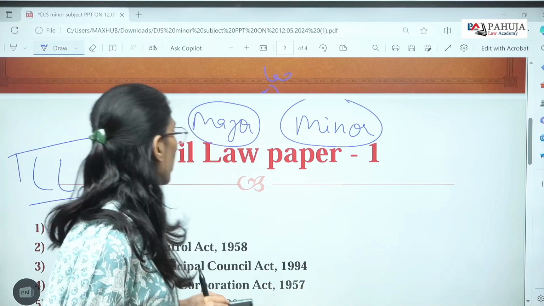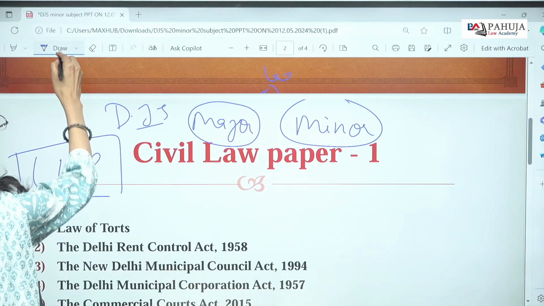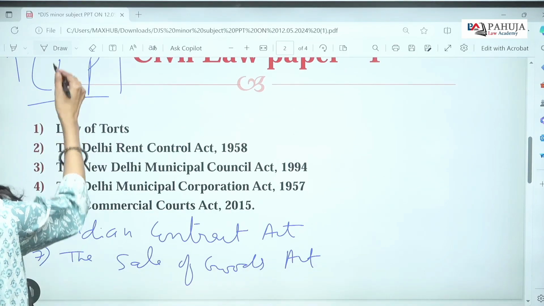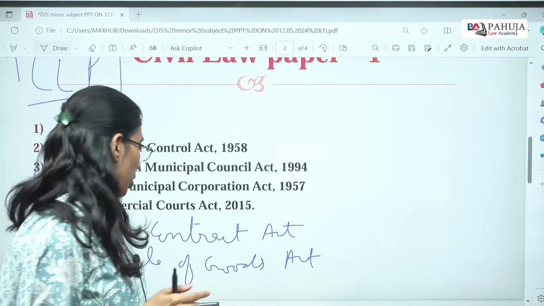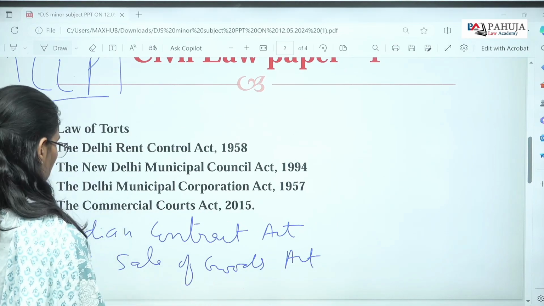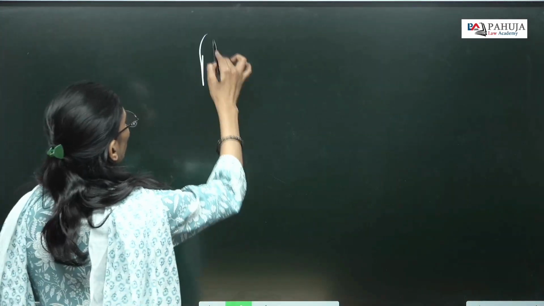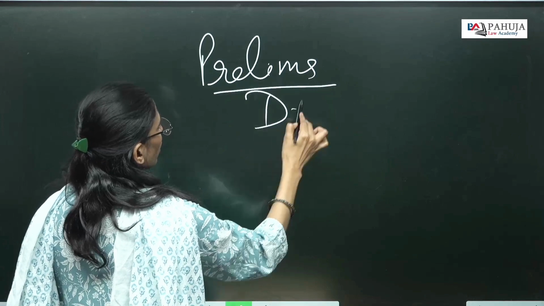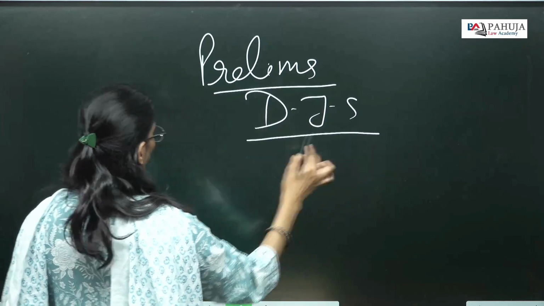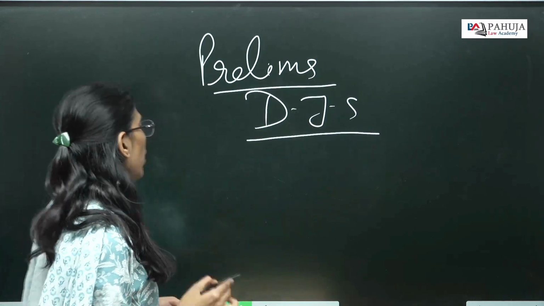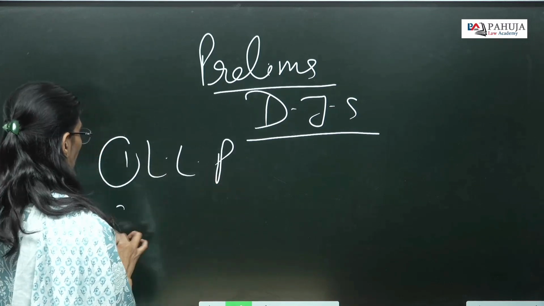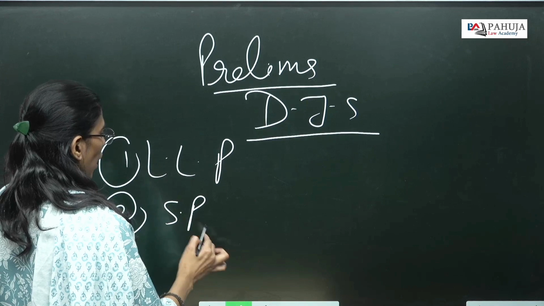Now, coming to the subjects of the prelims stage, the minor subjects. When we talk about the prelims of DGS, all the subjects which are covered in the mains are there too, but still LLP, which is a minor subject, as well as SRA, is added.